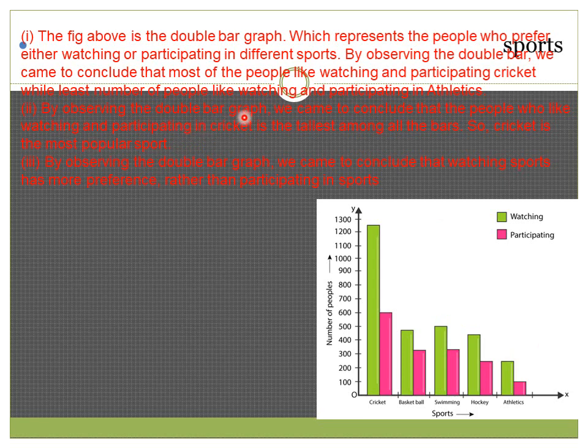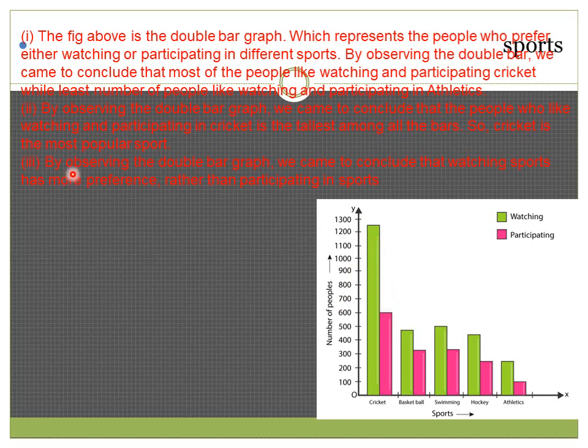By observing the double bar graph, we came to conclude that the bar for people who like watching and participating in cricket is the tallest among all the bars. So cricket is the most popular sport. From this graph, which is the tallest, which has more height? The cricket one. So this is liked by most of the people.